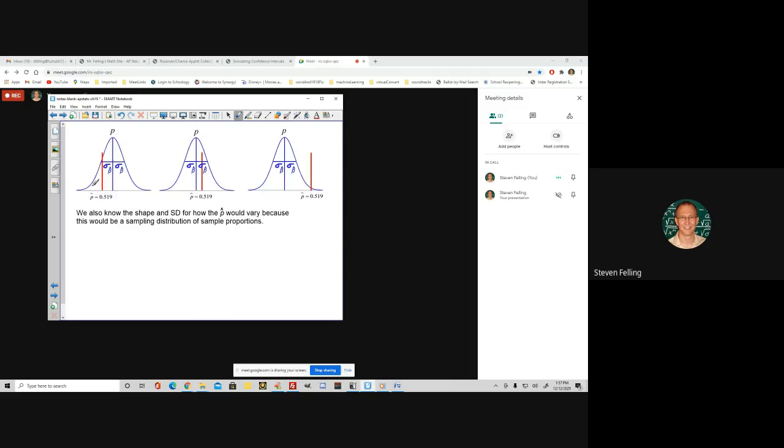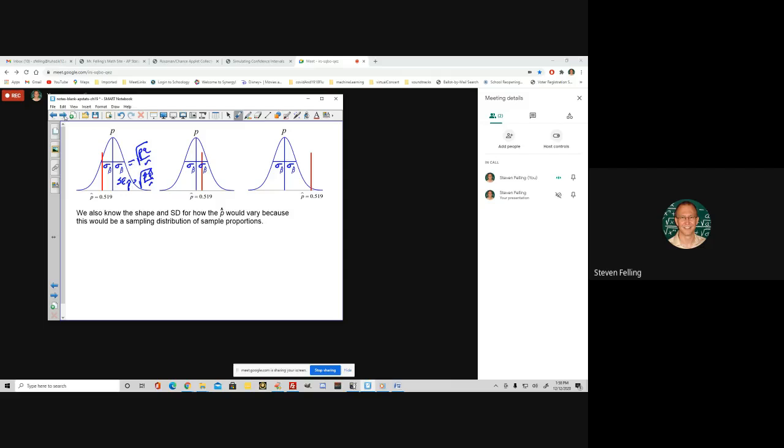We do know, though, that we have a formula for finding the width of this, right? Regardless of where it is centered, we know that that width is going to be given by the square root of pq over n, okay? Unfortunately, we don't know this value, but we can approximate this by using the standard error, right? The standard error is the same formula, but we just use the p hat from our sample, and that's likely to be at least close, right?